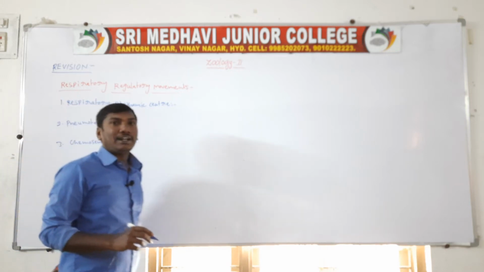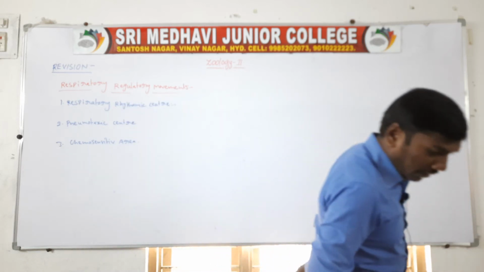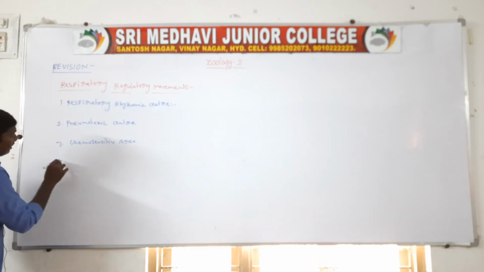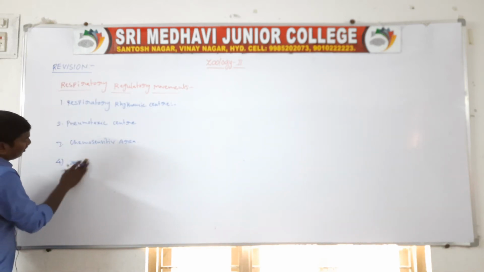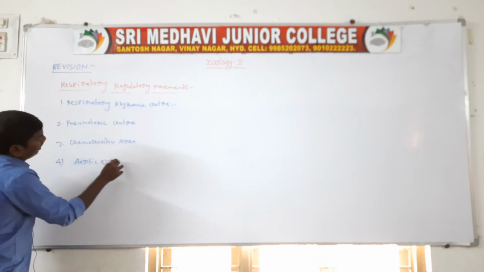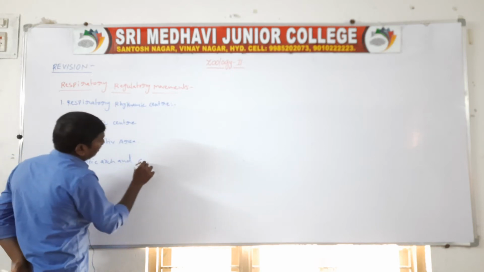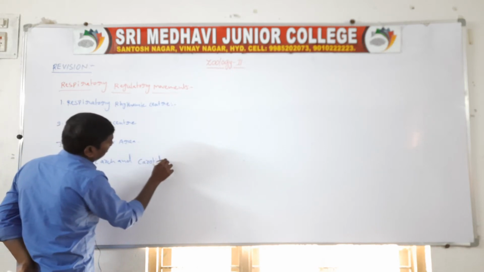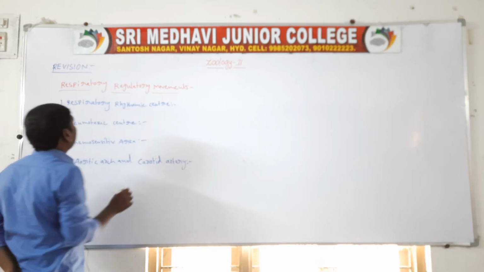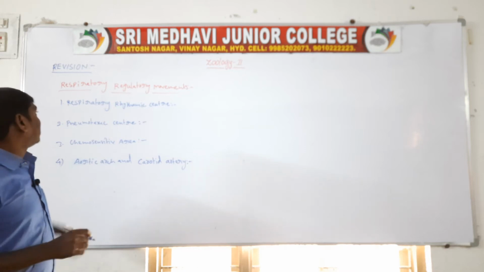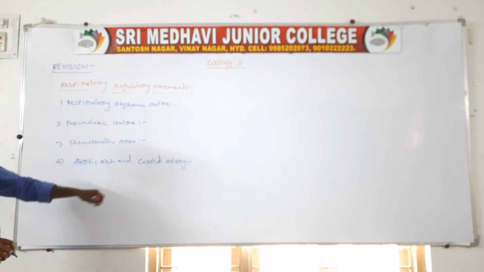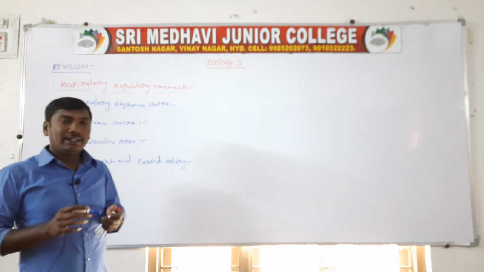Fourth one, aortic arch and carotid artery. So the four respiratory regulatory movements are: respiratory rhythmic center, pneumotoxic center, chemosensitive area, and aortic arch and carotid artery.